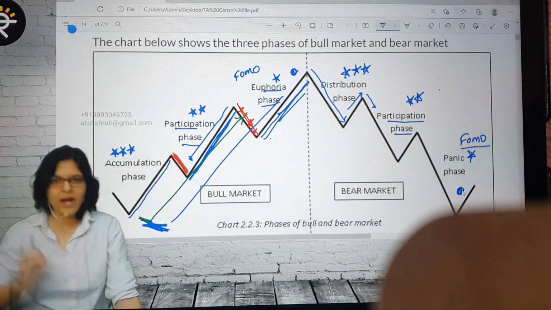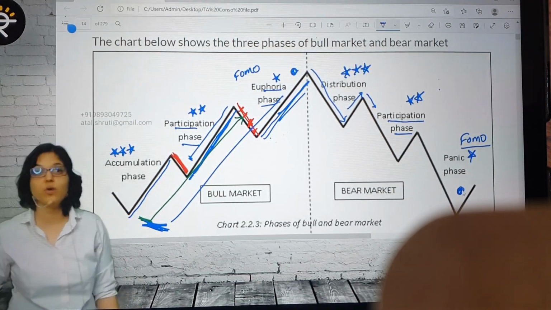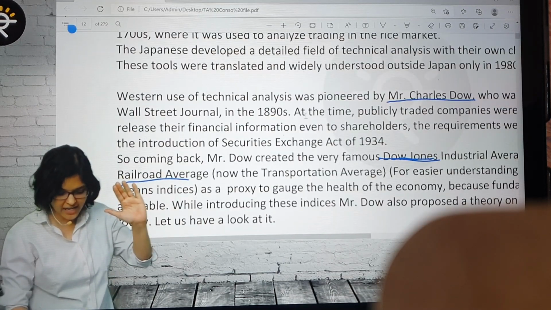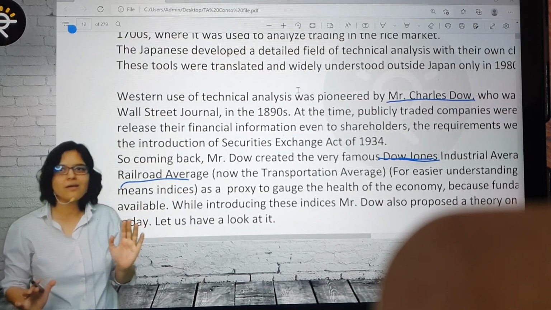So the most learned people and the least learned people in the stock market, when they enter and when they exit, is what Dow explained. And when did he explain this? In his Dow theory, way back in the 1890s. आज भी relevant है. Today also relevant.